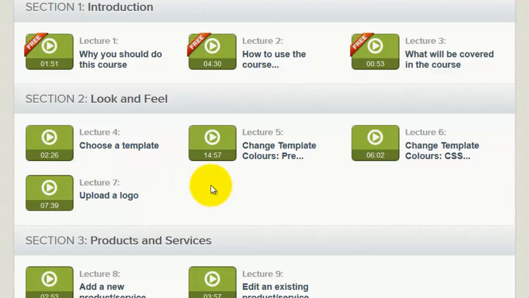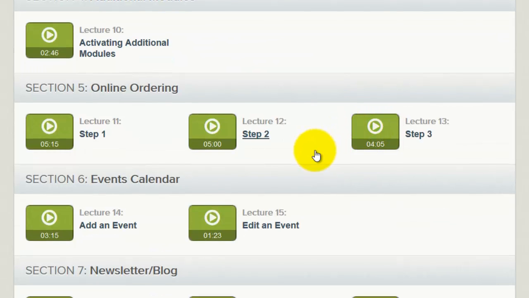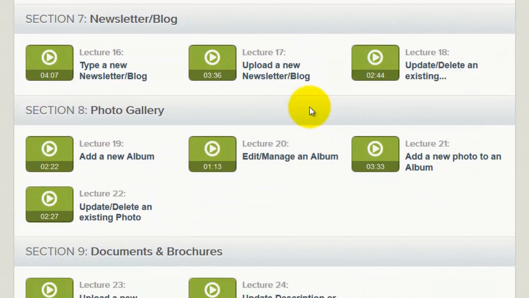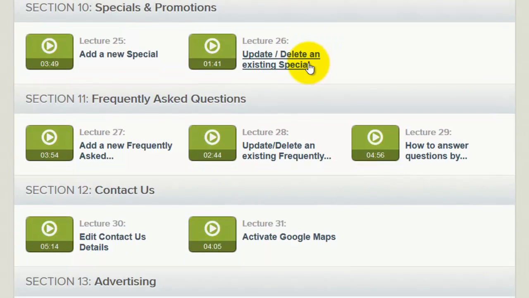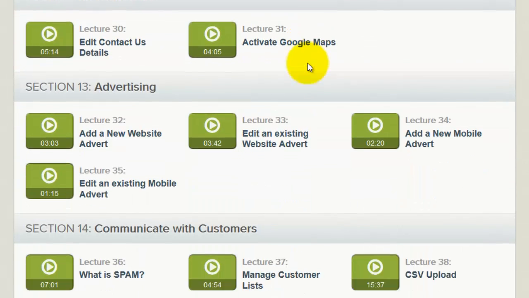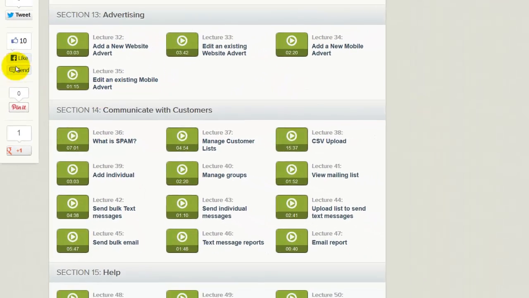And then obviously, as I said, we look at the client charter, look and feel, products and services, additional modules, online ordering, events calendar, newsletter, blog, photo gallery, documents and brochures, specials and promotions, frequently asked questions, contact us, advertising, communicate with customers, and then the help section.